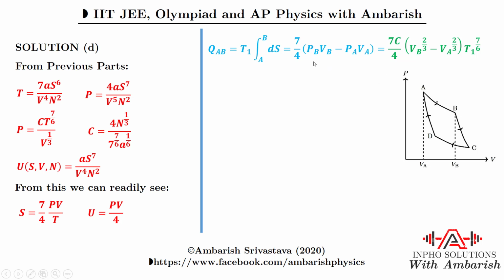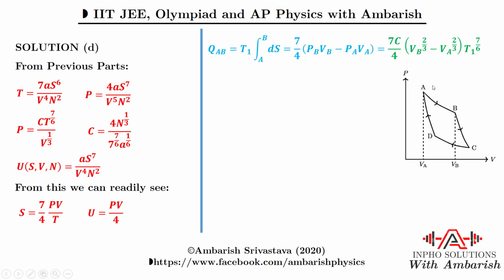Then you can substitute pressure in terms of volume and temperature, because you have an expression of pressure through the equation of state. So temperature is of course T1 throughout AB, and volumes we can write V_B and V_A. So we substitute the pressure and we get this as the heat supplied in the process A to B. This is the first thing that we had to calculate, the first part, Q_AB.